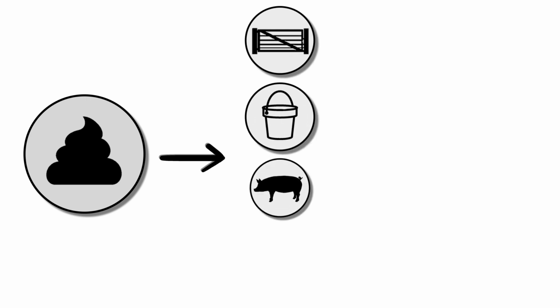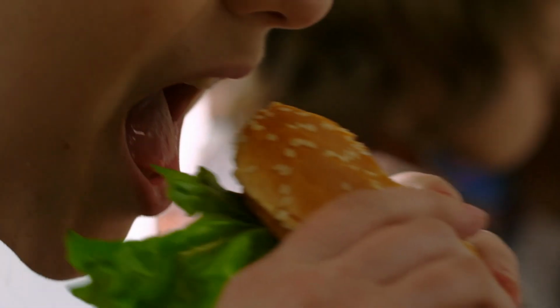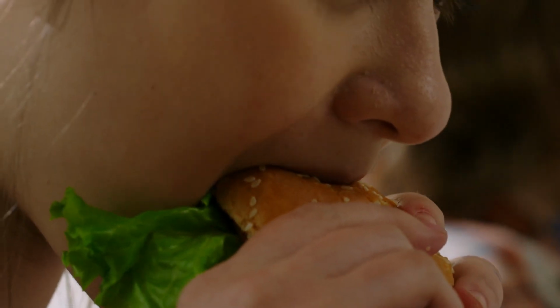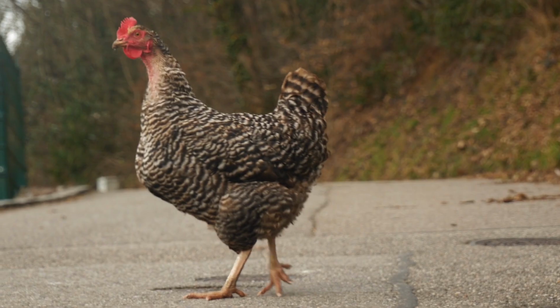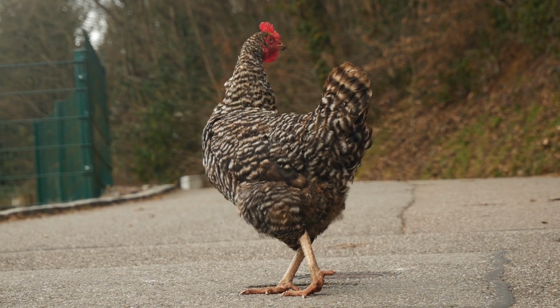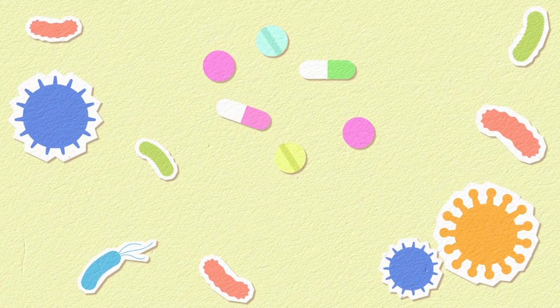This disease is transferred through fecal-oral route. So when you come in contact with contaminated feces or contaminated surfaces, and you do not wash your hands before eating or touching your face, you may have the potential to infect yourself with Campylobacter. Symptoms in humans can include diarrhea, fever, and abdominal pains. Poultry will largely be asymptomatic and not show signs of disease. Treatment for Campylobacter includes antibiotics that are prescribed by a veterinarian or physician.